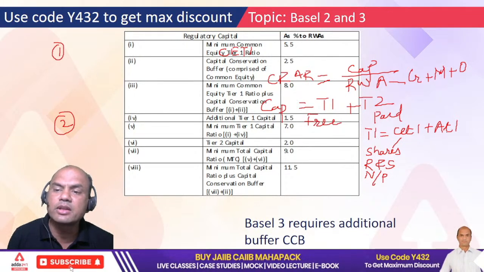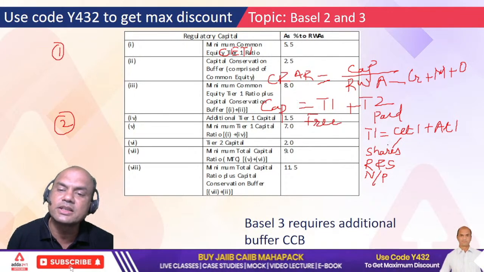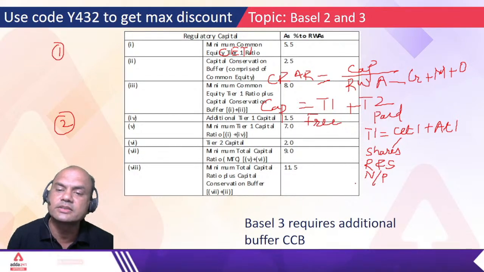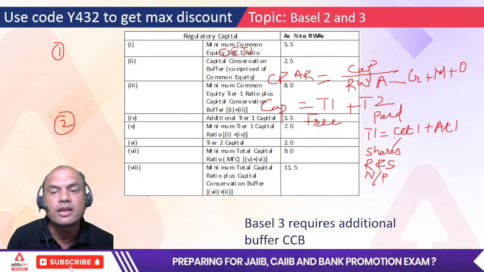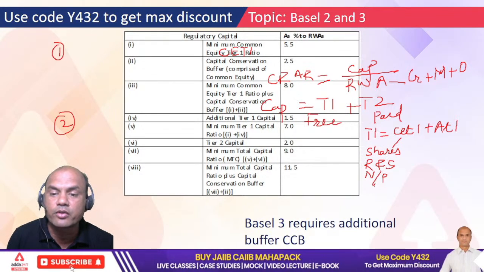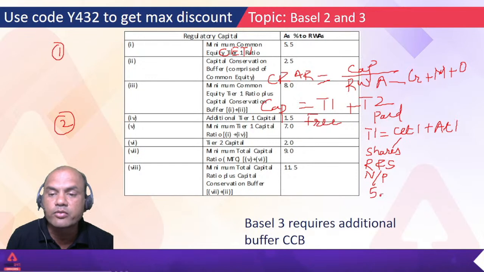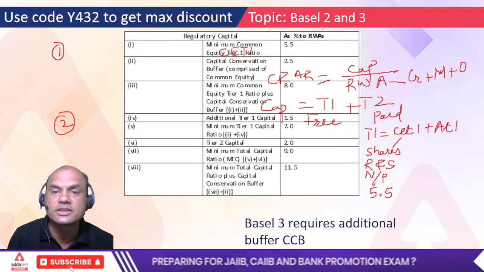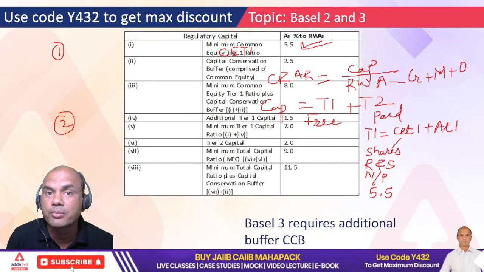What is this AT1? See this. In shares, R&S, net profit, do you have to pay anyone? That's why T1 is called free capital. And this requirement is 5.5%. See this, 5.5%, this part. Understand this very properly.